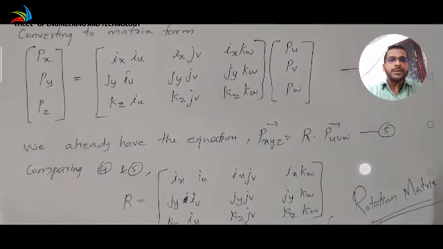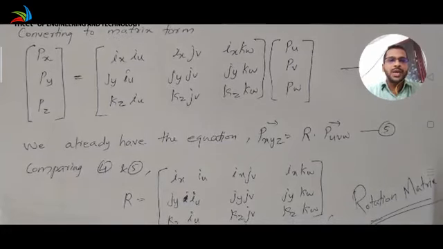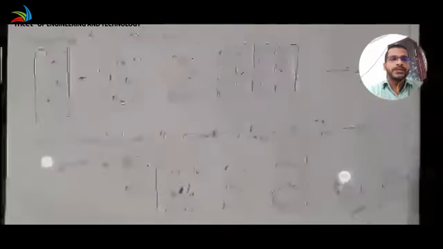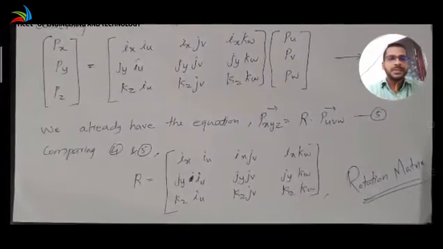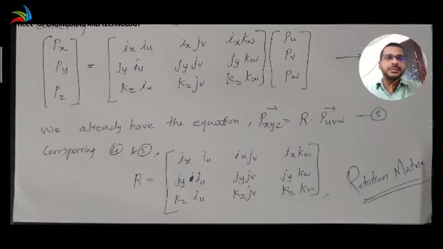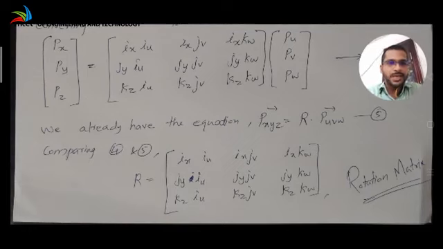Already we have the equation Pxyz is equal to R into Puvw, where R is the rotation matrix. We started this tutorial from this fifth equation, Pxyz is equal to R into Puvw. We are considering the rotational transformation of the homogeneous transformation.